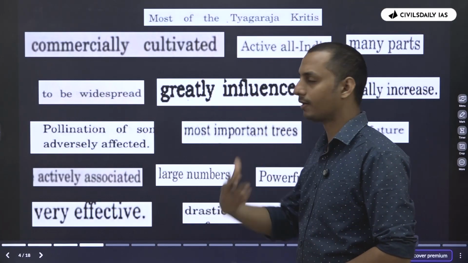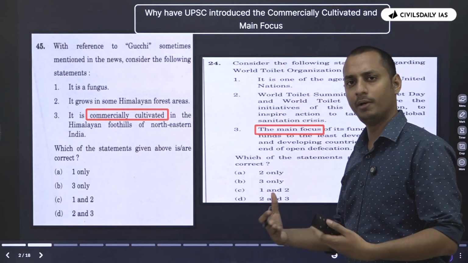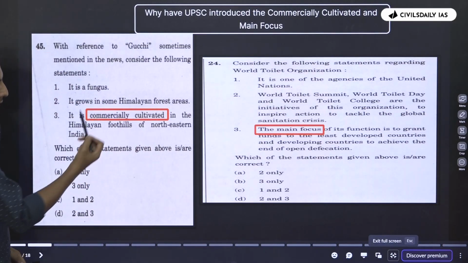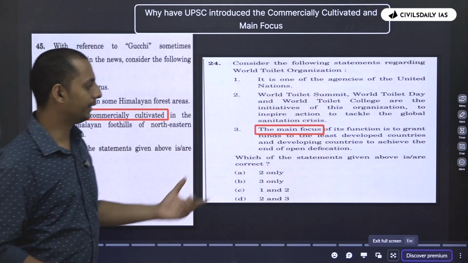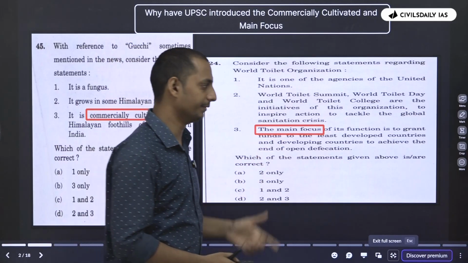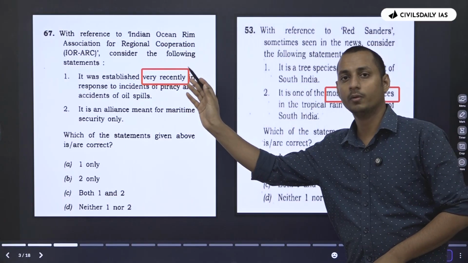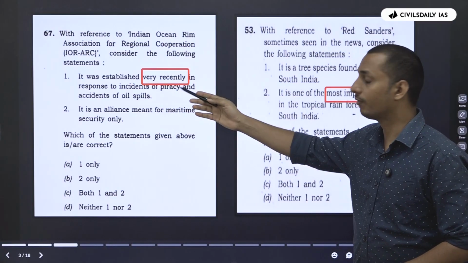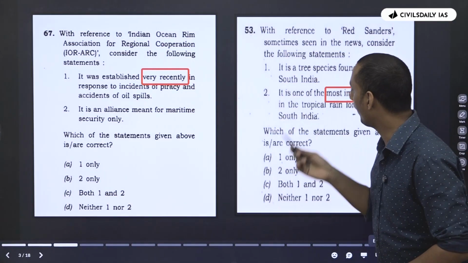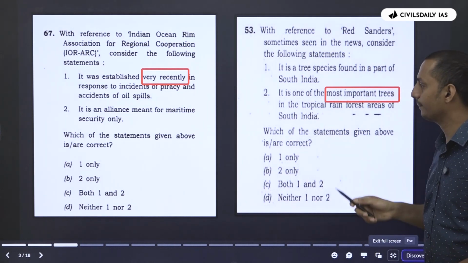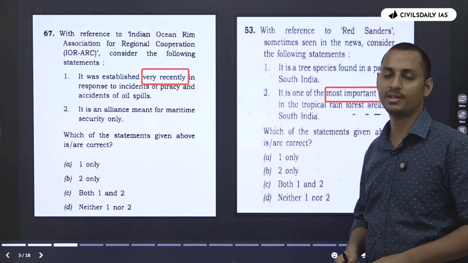Now, let me ask you a very simple question. Why do you think UPSC has introduced the word here, commercially cultivated? Why do you think UPSC has introduced the words main focus in this question? Or why do you think UPSC introduced the word not recently, but very recently? Or why do you think UPSC introduced here not one of the trees, but one of the most important trees?